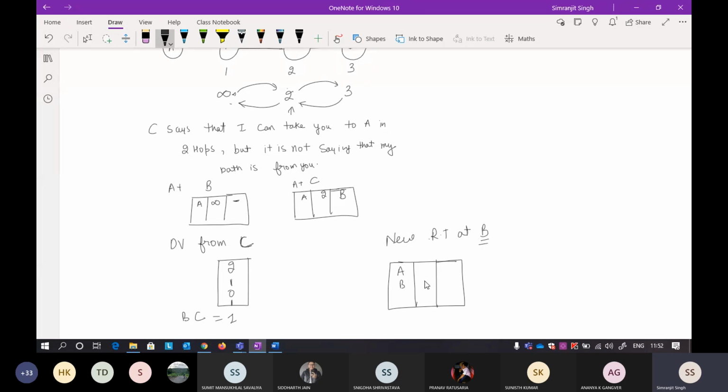B to B, this is the exception. This will be your 0, and the next hop will be B, and then C, and then D. So add it: 2 plus 1 is 3. The next hop is again C, and then 0 plus 1 is 1. The next hop is again C. 1 plus 1 is 2, and the next hop is C. I'm only concerned with this part because I've already written this 2 here. Now if you're seeing the new routing table at B, it means that the infinity distance will be updated.